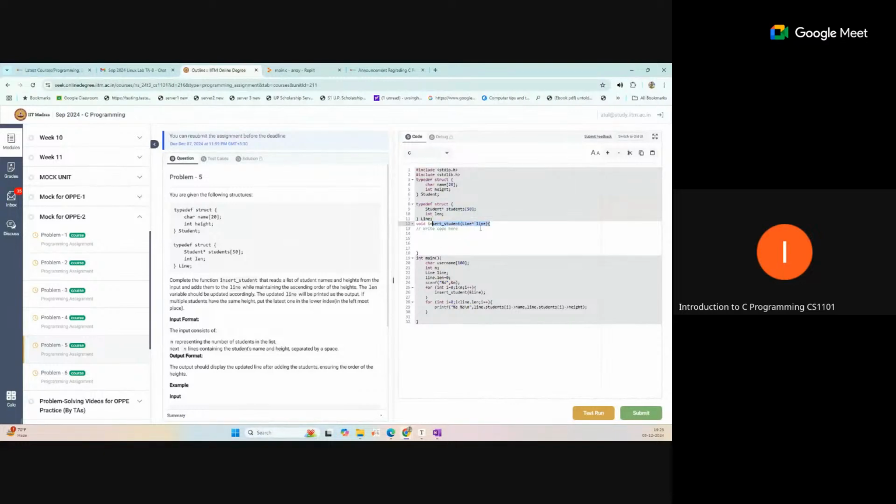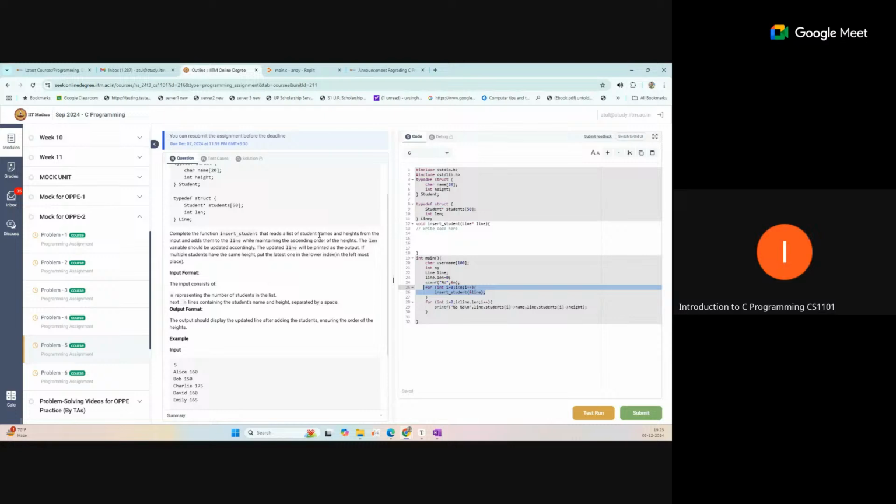The structure is already defined above, student and line, and this function is given. Your task is just taking this line, which refers to the structure pointer, and you need to traverse all the data through it like an array. Here the problem says: complete the function that reads the list of student names, height. The list is given. You need to traverse all the structure array elements, compare some member, and return another field.